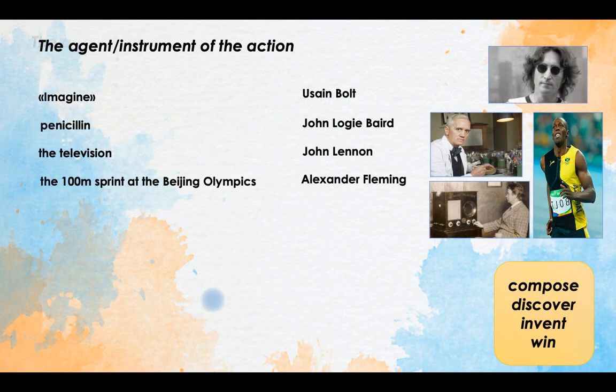I have a short exercise about the agents of the action. Here are the people, yeah, famous people who invented something or who did something important, and on the left we have the things that they actually invented or discovered or did. And here you can also see the verbs that we have to use to make passive sentences.